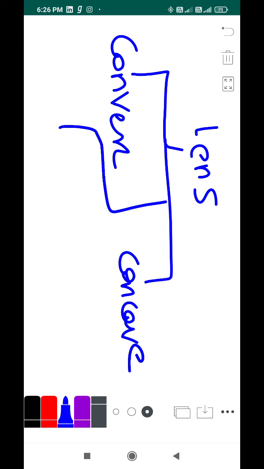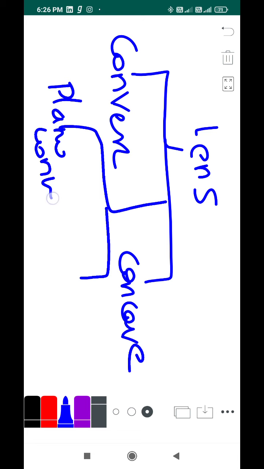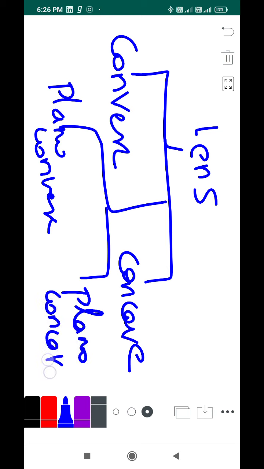One is plano convex, another one is plano concave. Okay, super. So these are the types of lenses that you have.